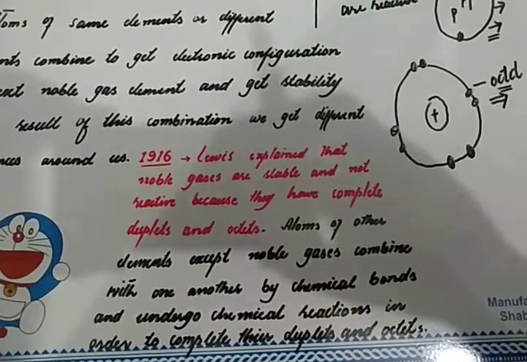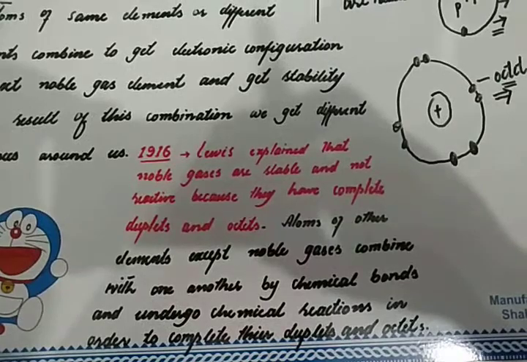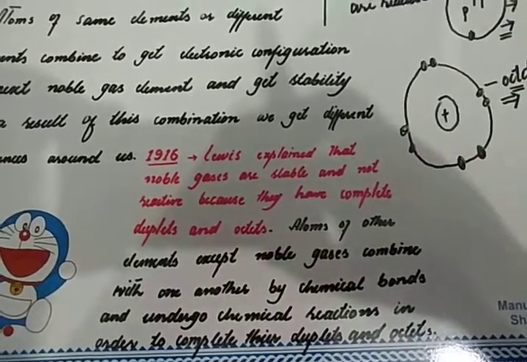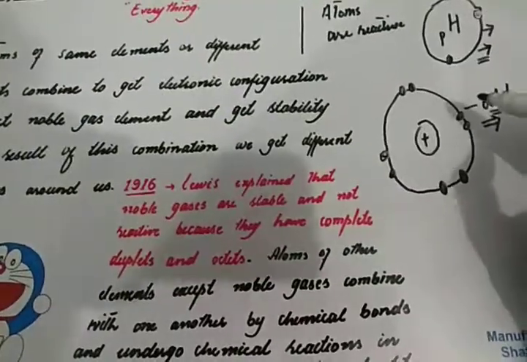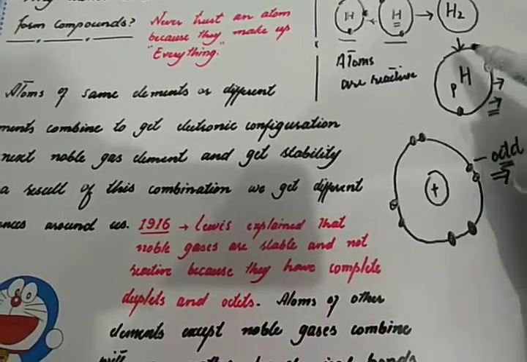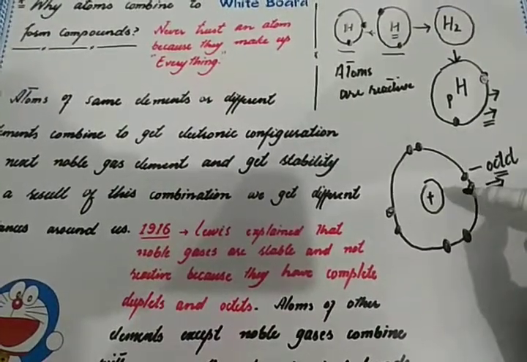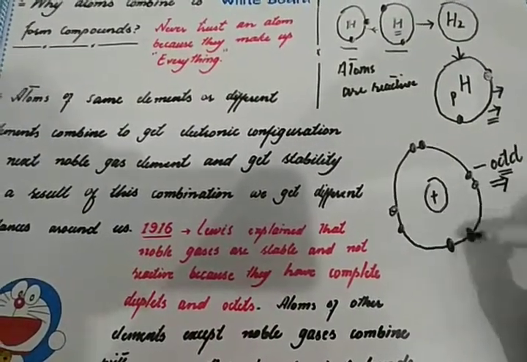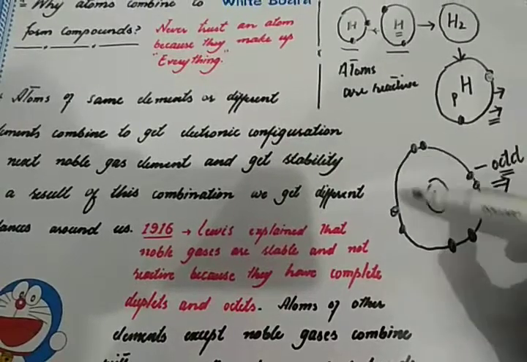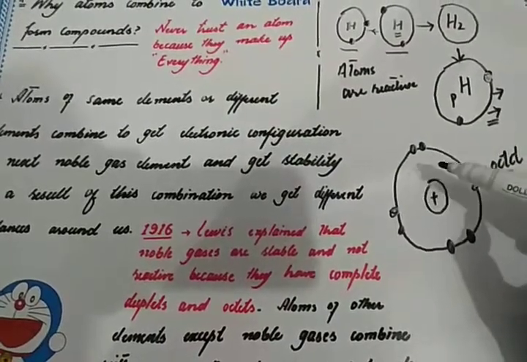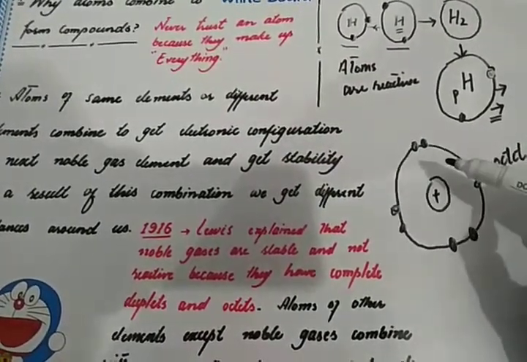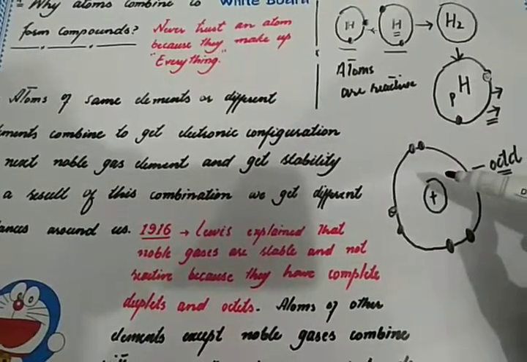Atoms of other elements except noble gases combine with one another. Noble gases have already completed their duplets, as helium has, and xenon, radon, neon have an octet. They have 8 electrons in their valence shell.